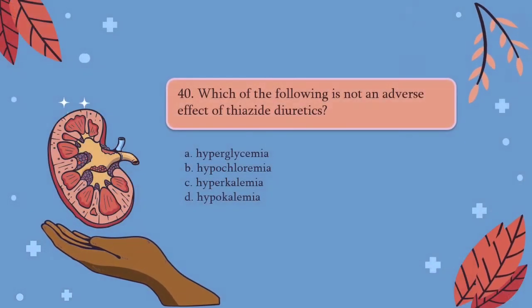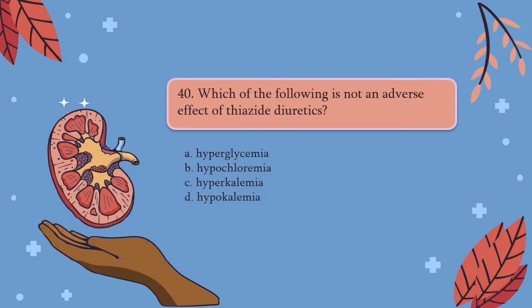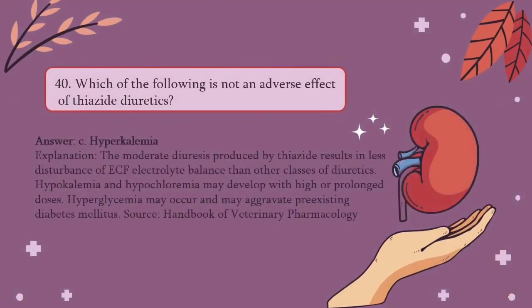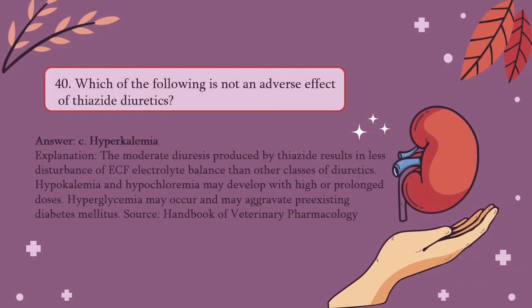For question number 40, which of the following is not an adverse effect of thiazide diuretics? A. Hyperglycemia, B. Hypochloremia, C. Hyperkalemia, and D. Hypokalemia. The answer is C. Hyperkalemia. The moderate diuresis produced by thiazide results in less disturbance of ECF electrolyte balance than other classes of diuretics. Hypokalemia and hypochloremia may develop with high or prolonged doses. Hyperglycemia may occur and may aggravate pre-existing diabetes mellitus.